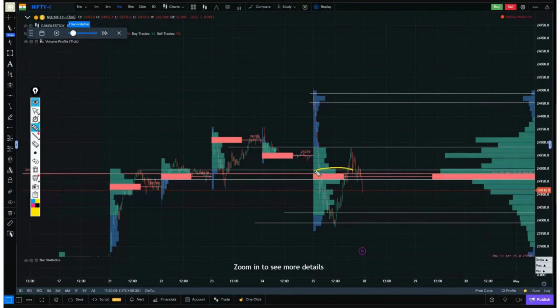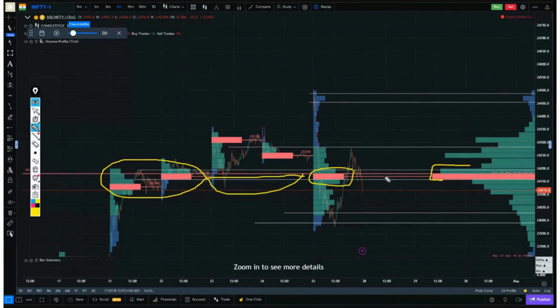Yesterday's POC zone volume node was here, and combining the volume nodes from the last two sessions, it was also formed here. See, this is indicating that. So we mark this area. The high area of yesterday's volume node was here, meaning here as well. This entire large volume node that has formed, its value area low was where the POC zone was, and this was the value area high. We marked both of these.